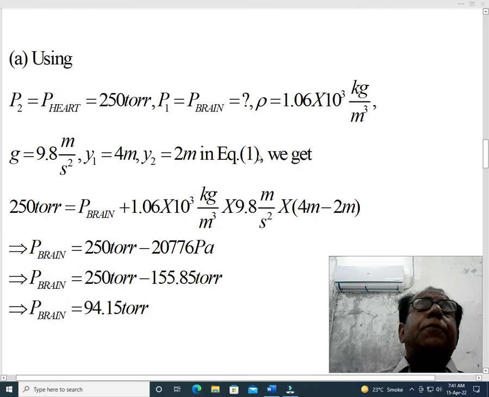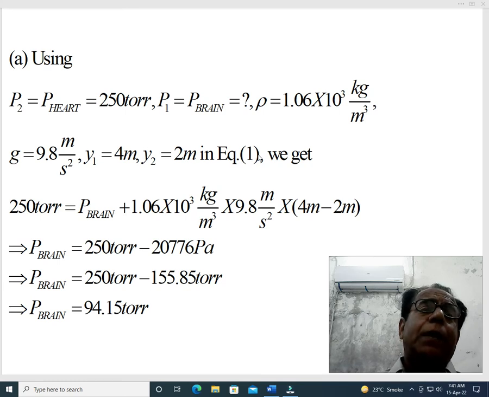Now first we come towards part A, then we will come towards part B, and we will see that part A and part B are very, very similar. Just a minute difference quite changes the result in part B. Okay, dear students, for solving part A, we will use these values in equation number 1. P2 equal to P heart, where heart is written as a subscript of P, is equal to 250 torr. This is provided in the statement of the problem.